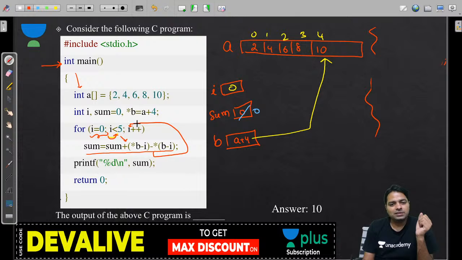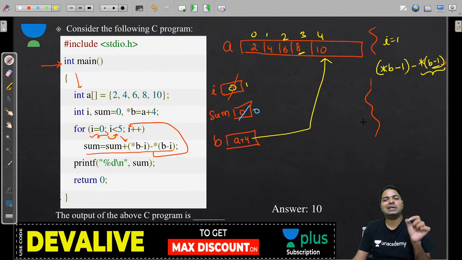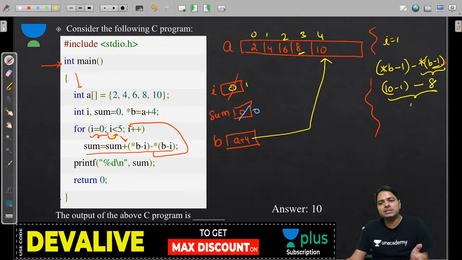After that, the I value is incremented to 1. Slowly. Now I is equal to 1. What happens to that statement? That is very important. Star B minus 1 minus star B minus 1. And guys, B minus 1 means the 8 address. So star of that address will give you 8. Minus star B means 10. 10 minus 8, that means 9 minus 8 means 1.